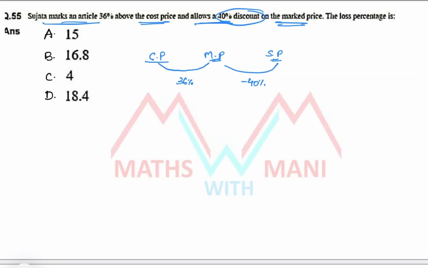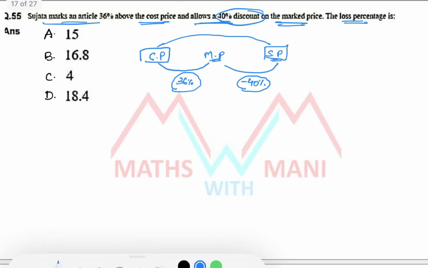The first cost price is increased by 36 percentage. Next it was decreased by 40 percentage to get the selling price. So you have to find out the loss percentage. Loss percentage is between cost price to selling price. Here if you observe clearly, it is successive increase and decrease. So directly I can solve this using how?